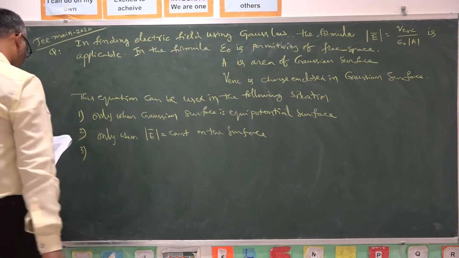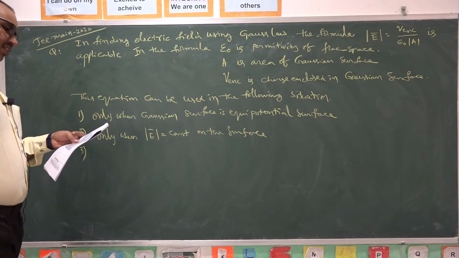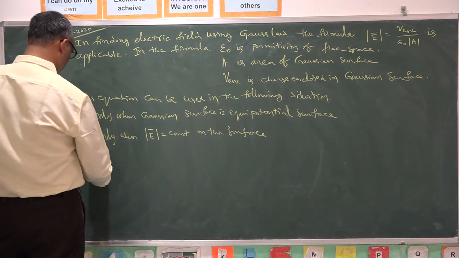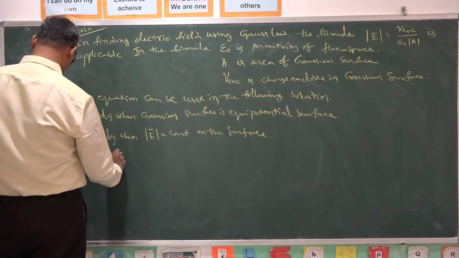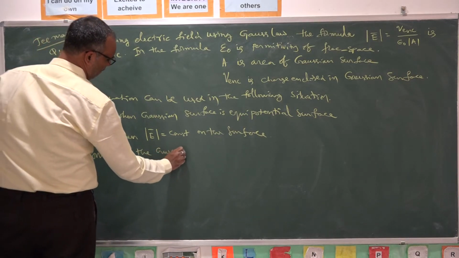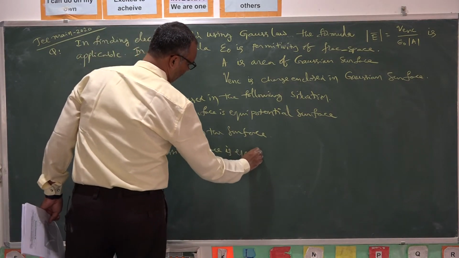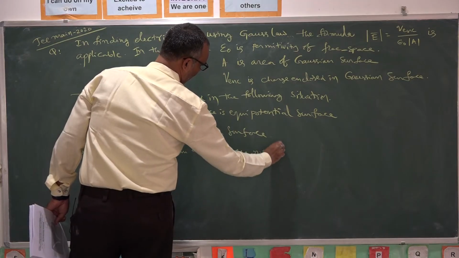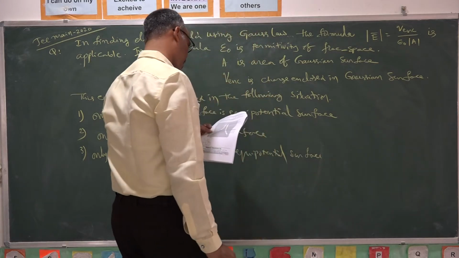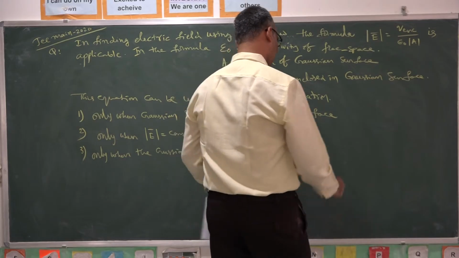Third option, only when Gaussian surface is equipotential surface and mod E bar is constant on the surface.